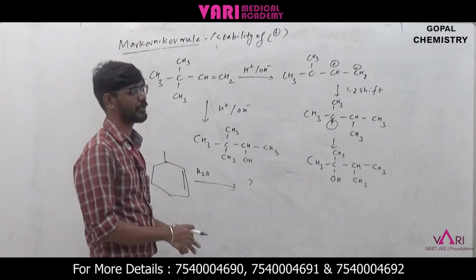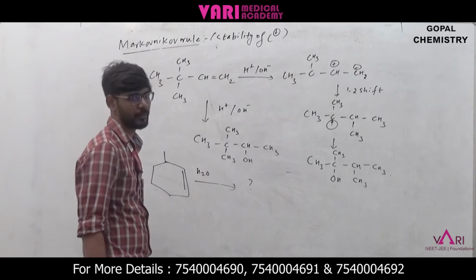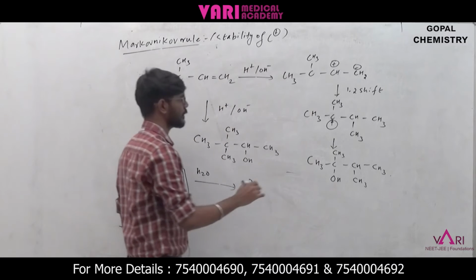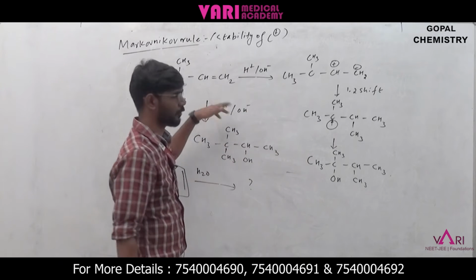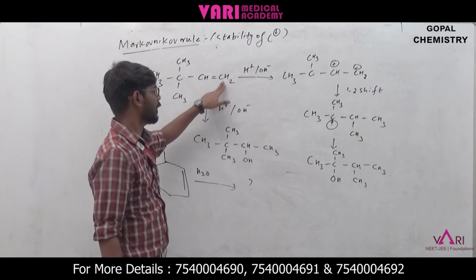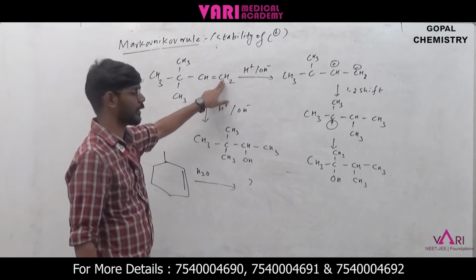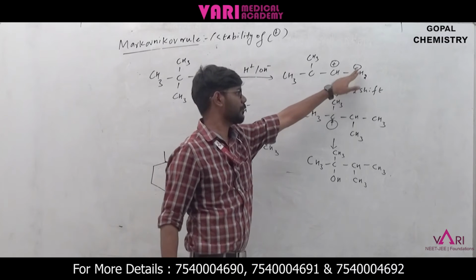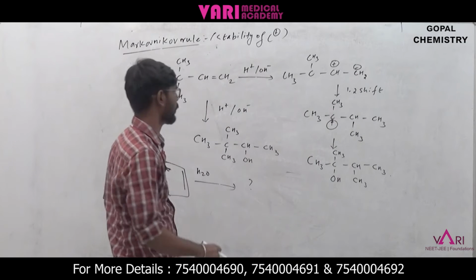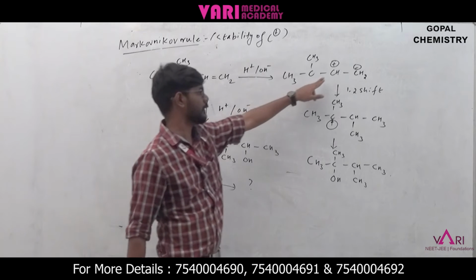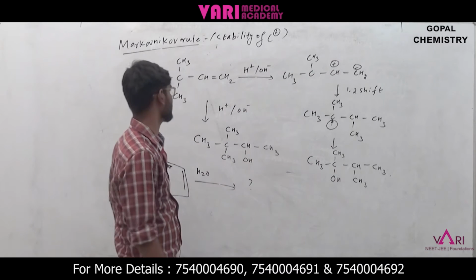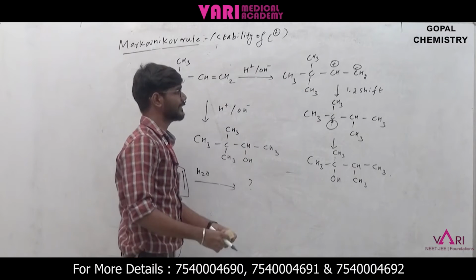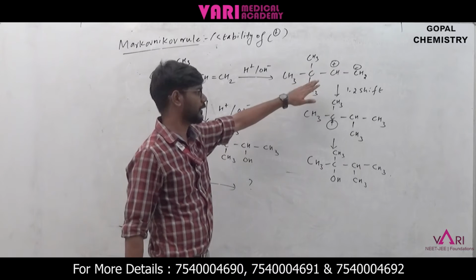As we said before, the stability of carbocation will be considered the prime factor. So see, CH and CH2 is there, right? So H plus and OH minus. If the carbocation is forming, as we discussed, the H plus will go with the carbon containing the higher number of hydrogens. So it will give CH3. So this is no problem. Then the carbocation will be formed on this carbon. There is also no problem, but we have to look at whether this carbocation is stable or not. That is the main point.